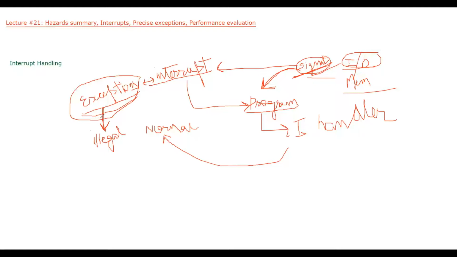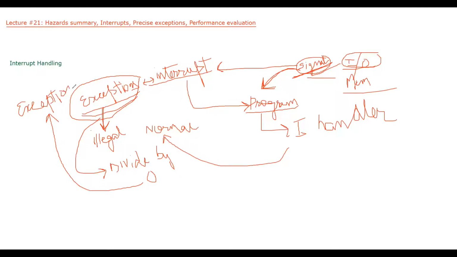For example, if our program is trying to divide by zero, which is an illegal operation, a signal will be sent to our processor by the operating system. It will send an exception to my processor, and based on this exception, it will run some program to handle this particular exception.